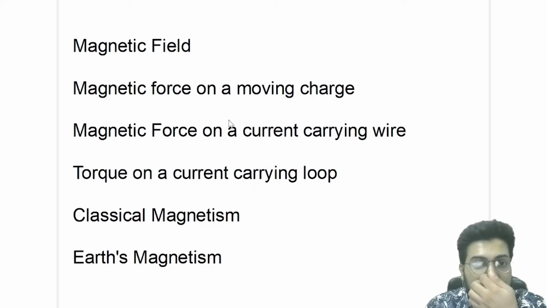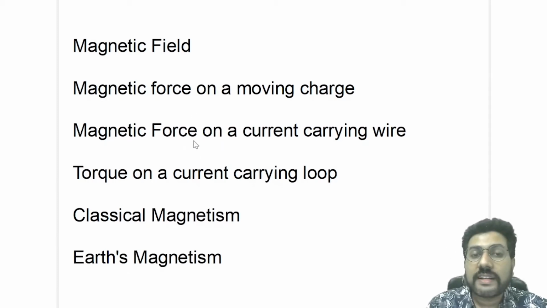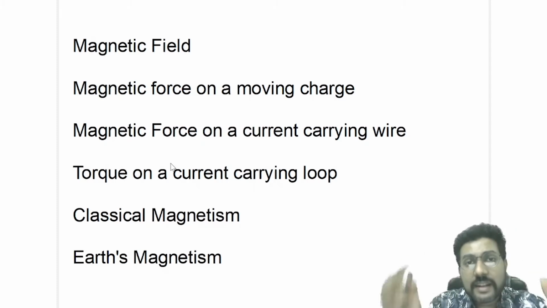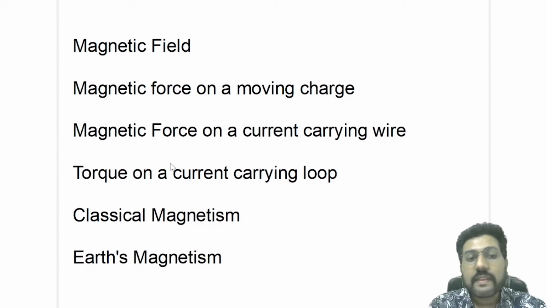The next chapter will be the magnetic force on a current carrying wire. A current carrying wire not only produces a field, it also experiences a force when placed in an external field. Next chapter will be the torque on a current carrying loop. When a current carrying loop is placed in a magnetic field, it experiences torque. The next thing that we will discuss is classical magnetism.